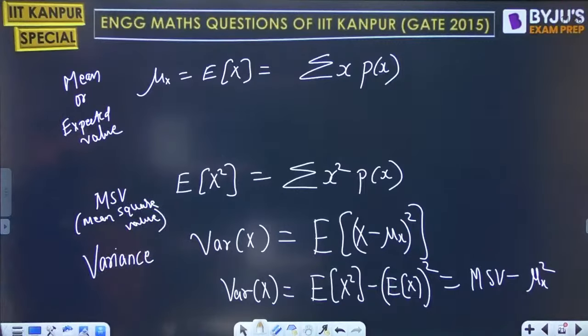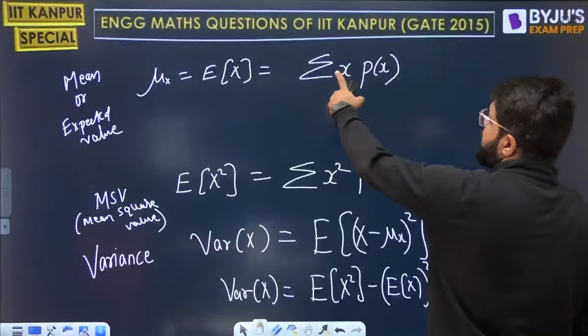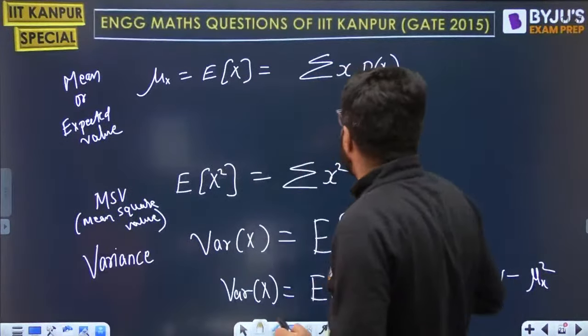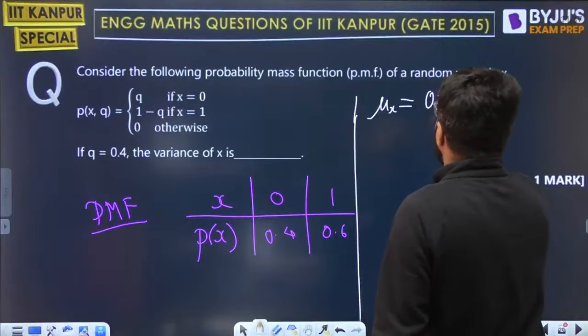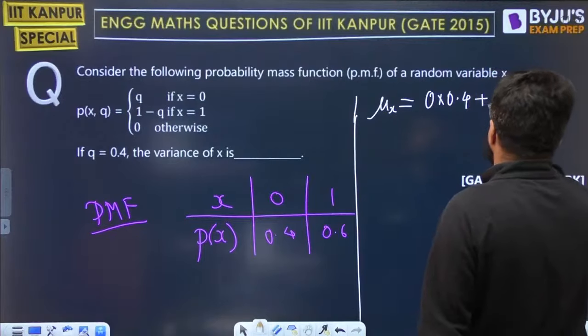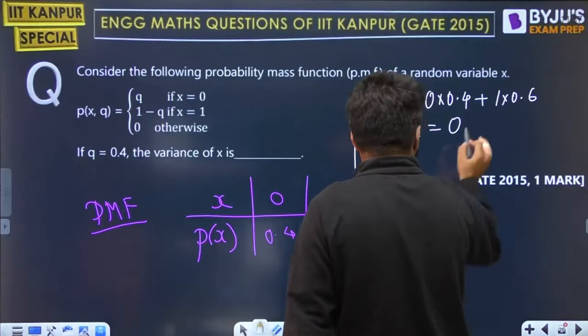Okay, so let's go here quickly. What is the mu of x? Now, what is the mu x formula? Summation x into PMF. Every value multiplied by its probability and then apply the summation. So 0 into 0.4, and apply the summation, 1 into 0.6. So what is the mu x value? That is 0.6.